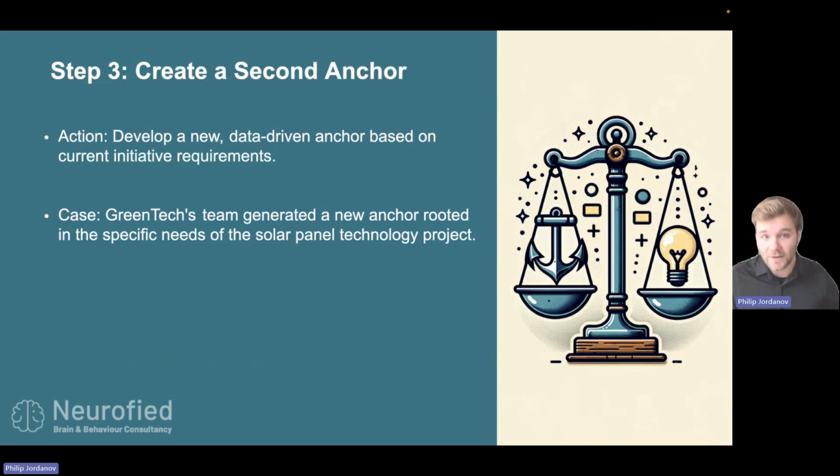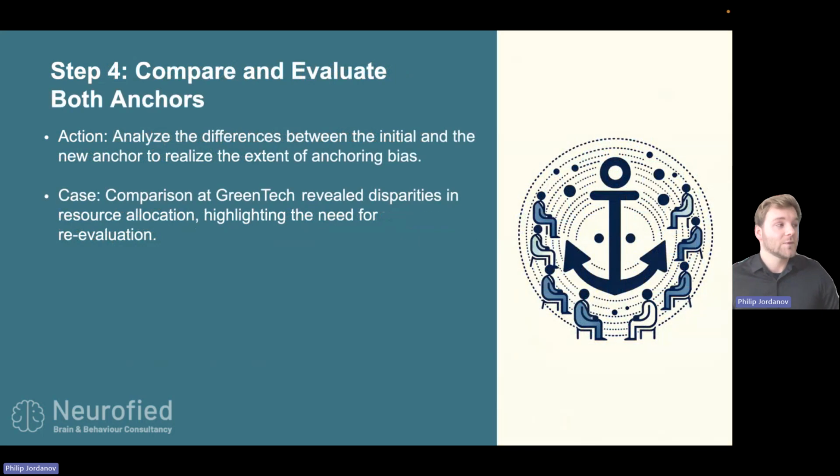So it's presented to the decision makers. Now you will want them to compare these two anchors. And this is usually where things get a lot of fun, sometimes a bit frustrating for the decision makers, because when you have this purely fact-based anchor, what we see 9 out of 10 times is that it's very, very different from the initial anchor that was in the minds of the decision makers, based on past projects, based on historical facts.